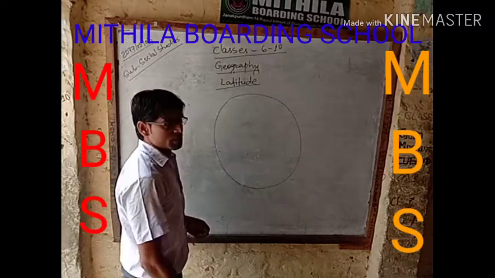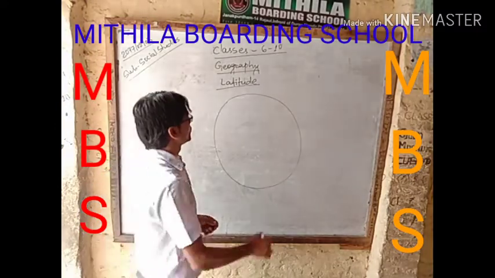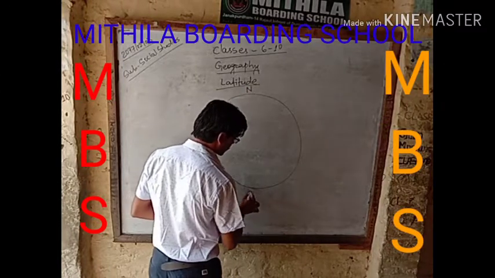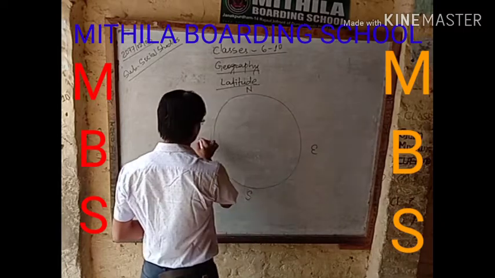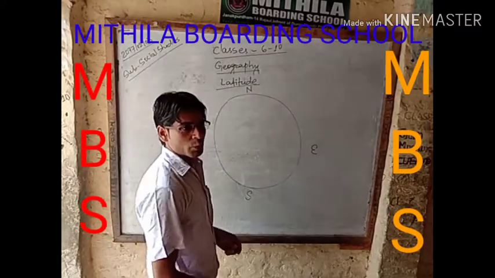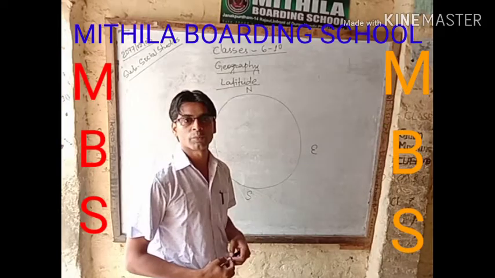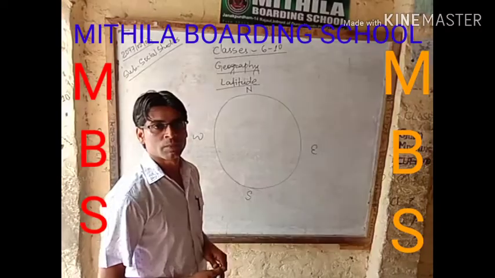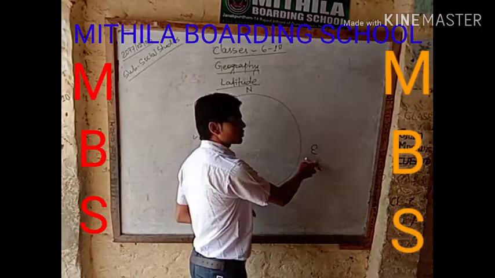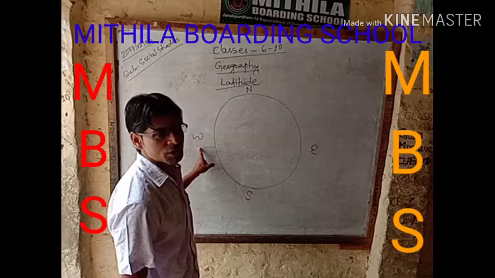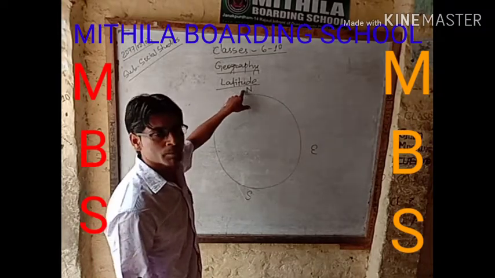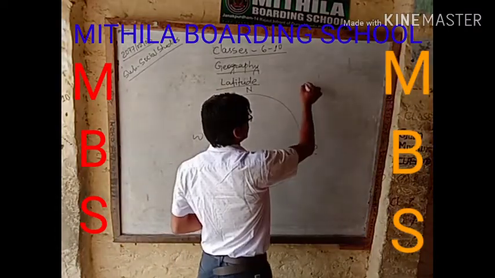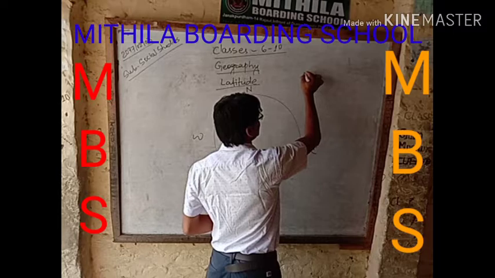Imagine that this is Earth. This is north, south, east, west. Whenever we draw an object on the board or in a copy, the right side always becomes east, the left becomes west, the top becomes north, and the bottom becomes south. We can also give an arrow to show north.